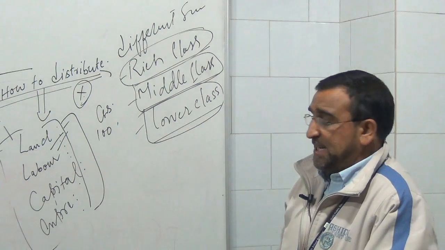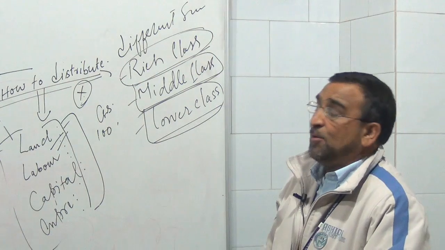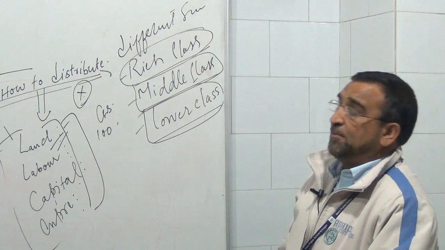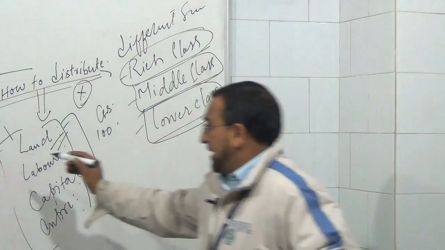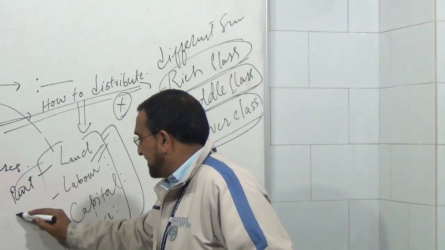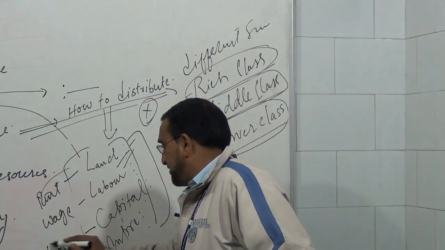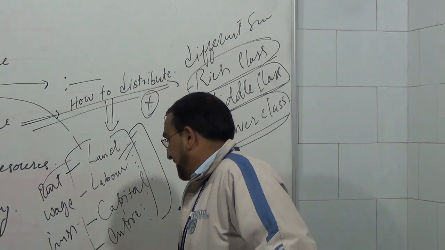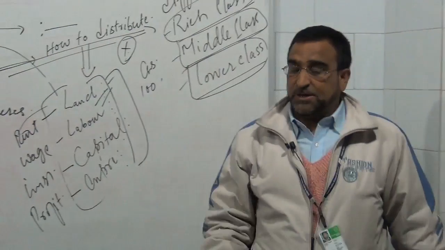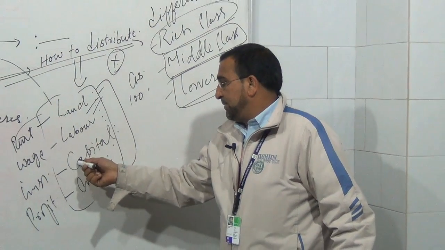Now the question is, how much out of this should be given to land, how much to labor, how much to capital, how much to the entrepreneur? Because land gets rent, labor gets wages, capital gets interest, and the entrepreneur gets the profits.